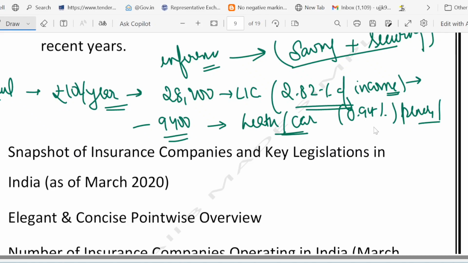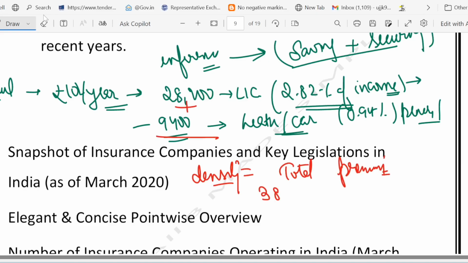Now if you look at the density of it, try to understand. Penetration is a separate thing and density is a separate thing. If you look at the density of Rahul, density means total premium he is paying. Density just means total premium. How much premium is he paying? If you add both of them, it will be 37,600 rupees per year on insurance, be it life insurance or non-life insurance. So if you calculate the density, it is nearly equal to $78, which is the same as the national average.